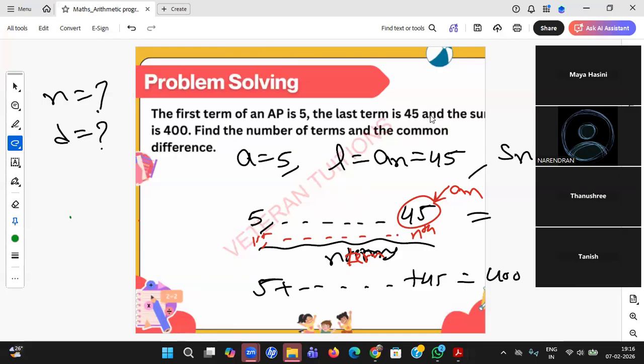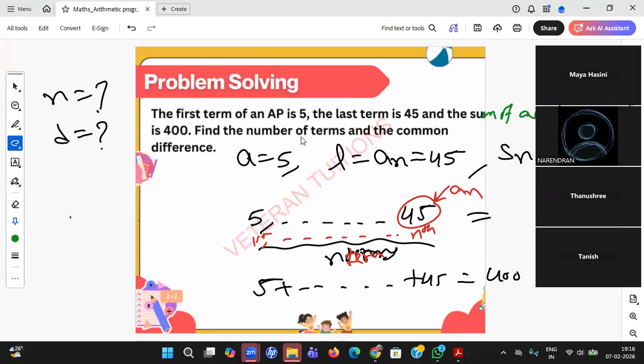Jahnavi. Okay, so student, the first term is 5, and the last term is 45. The sum of all terms is 400. Actually, this word was also missing, that is the reason you got confused. Sum of all terms means if I add all of them, I'll get 400, which we generally represent as sum of n terms. Yes, right answer, Maya.